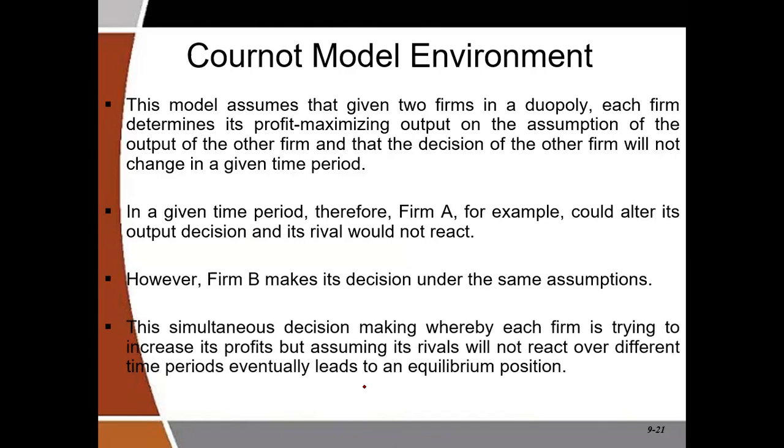Of course, if I'm making my output decision, I'll not just make any output decision. I'll make a profit maximizing output decision. On the other hand, the other firm too will make his profit maximizing output decision based on the fact that I will not change mine.